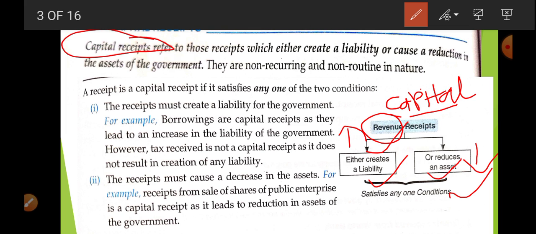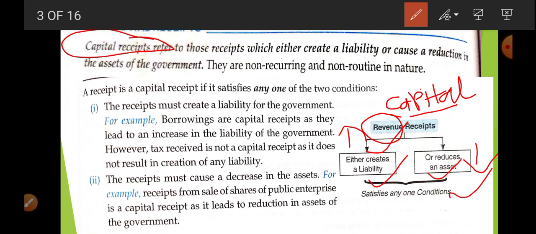Whenever you get money as a loan, it creates a liability. In the other case, if you have a land, a bike, a laptop or an Android set and no one is ready to give you a loan, you can sell any of it and easily get 5,000 rupees. In this case, your fixed assets decrease. Such a receipt, where either liability is created through borrowing or you sell something, is known as a capital receipt.